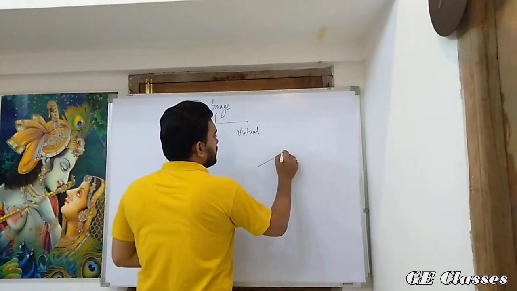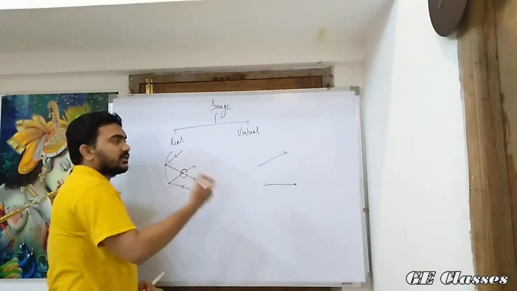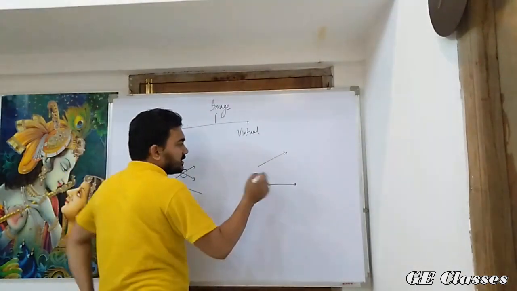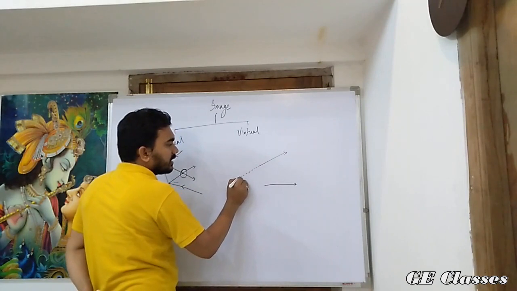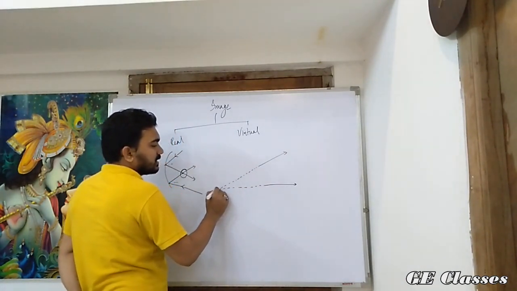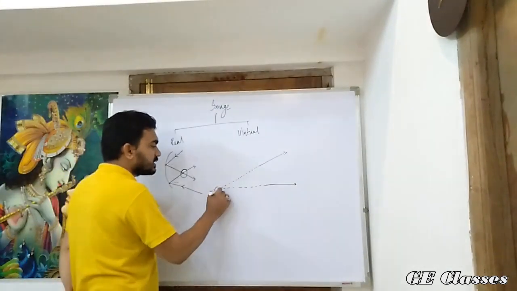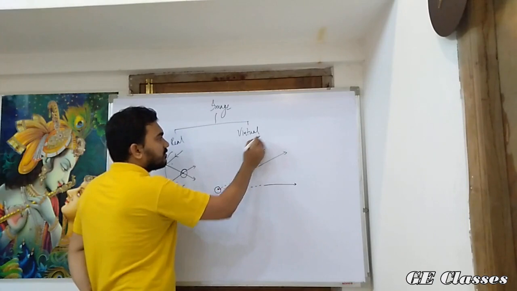Suppose there were two rays which after reflection were diverging away. So we cannot say that they will meet at some point. Rather, we can extend them backwards so that they meet at a point at the back. These types of images formed are called virtual images.